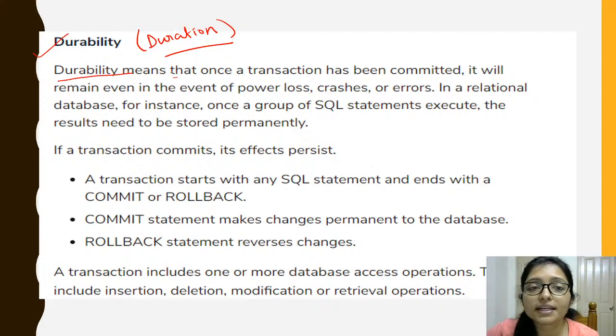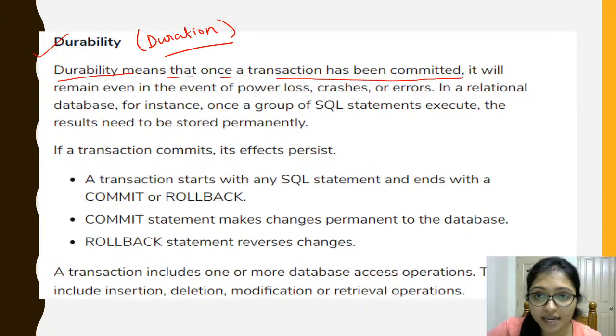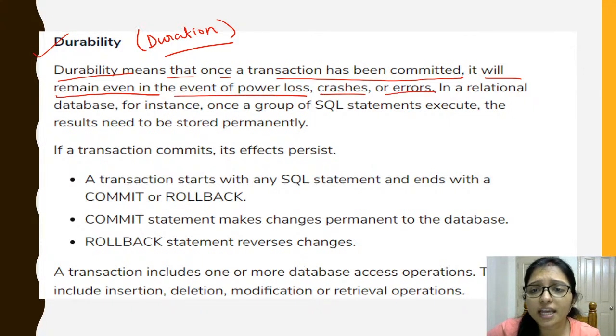So durability means that once a transaction has been committed, it will remain even in the event of power loss, crash, error, anything that can happen, it will persist in the database for a long time.